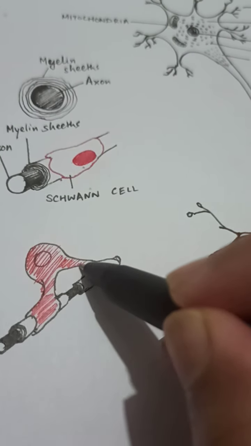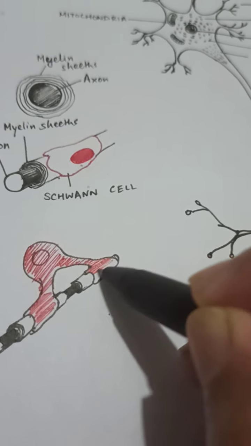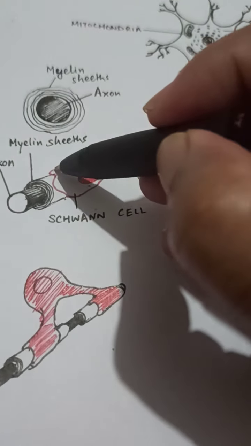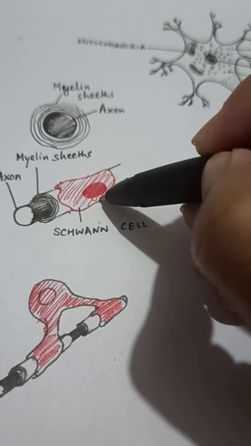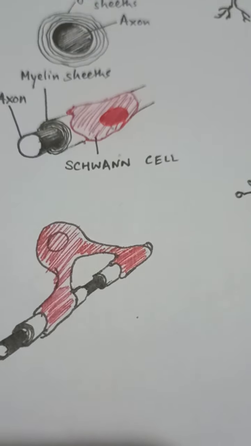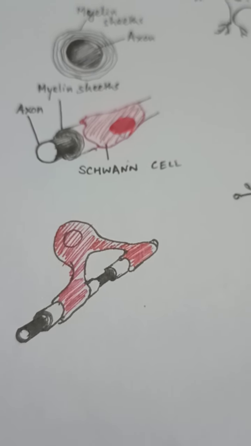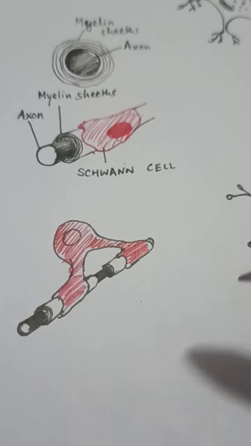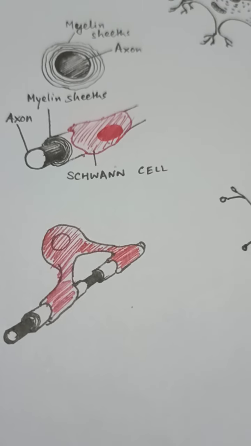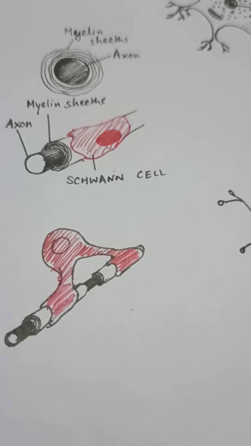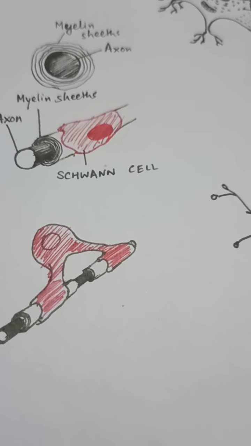We may find the entire Schwann cell covering it that way, or a different kind of cell which is present there, forming the layer and actually responsible for formation of that layer of myelin sheath also.